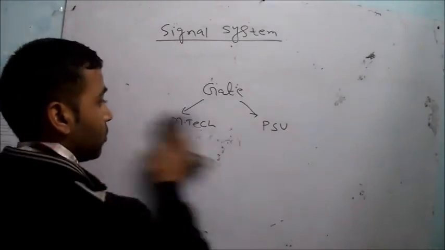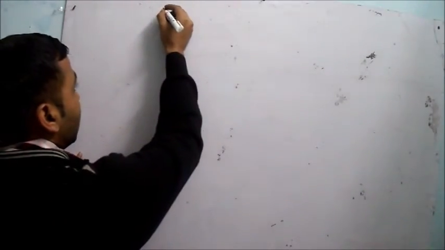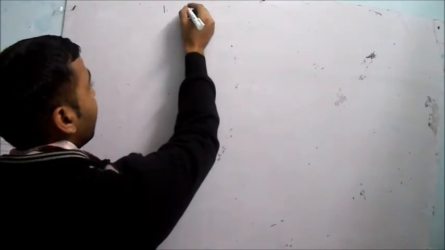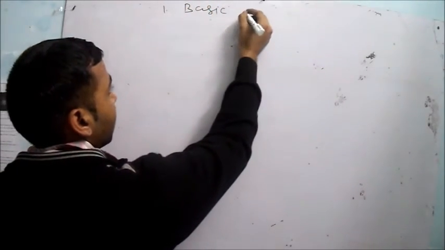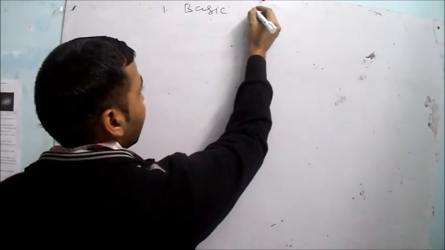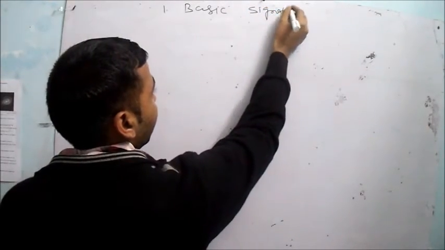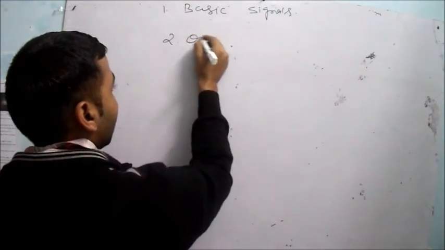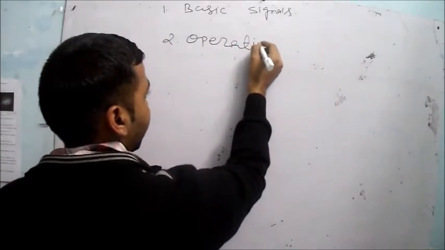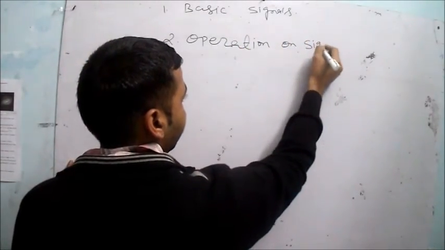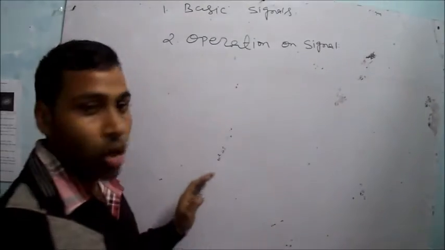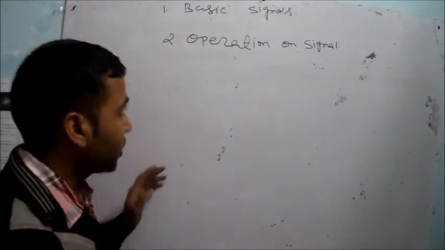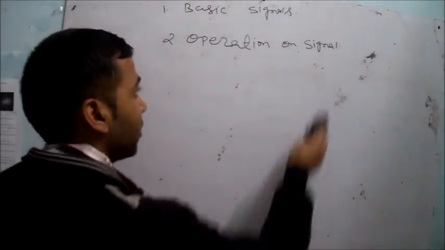Right. Now I am coming to the theory part of the topic of signals and systems. In this video lecture I will explain two topics. The first one is the basic introduction of some basic signals, and the second is some basic operations on signals. I will cover these two topics in this video lecture. First I will come to the point, some basic signals.